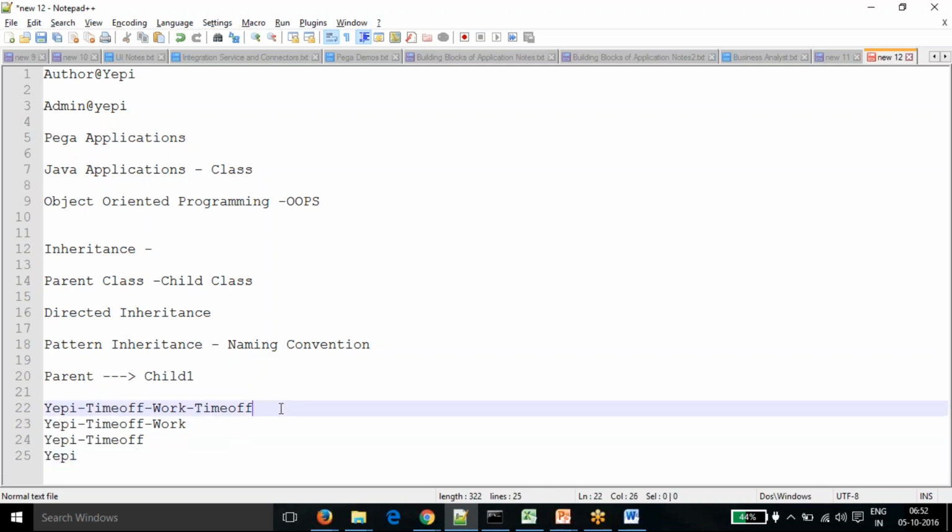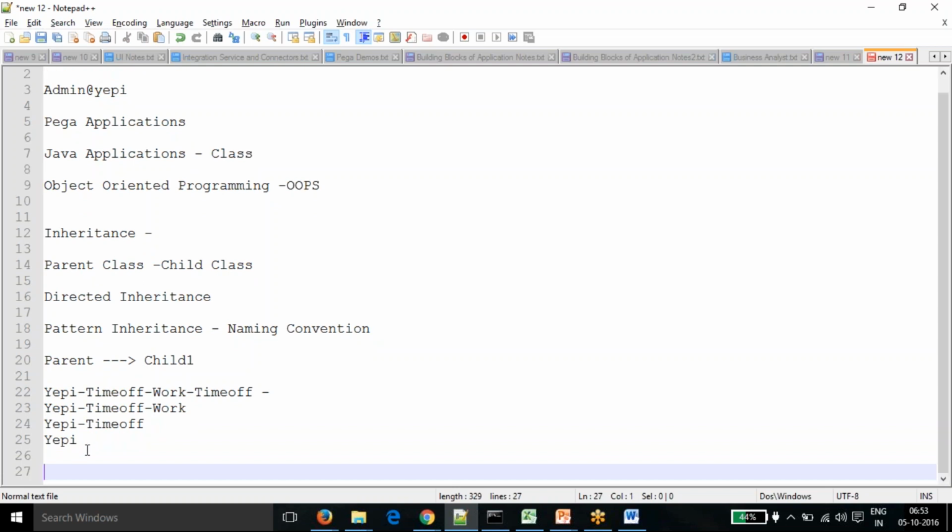If you are looking for a property in this class and you are not able to find it here, it will look in the work class. If it doesn't find it in the work class, it will look in the time off class. And if it is not found in this class, it will finally look in the organization level class. And if it is not found after that, an error or warning will come.